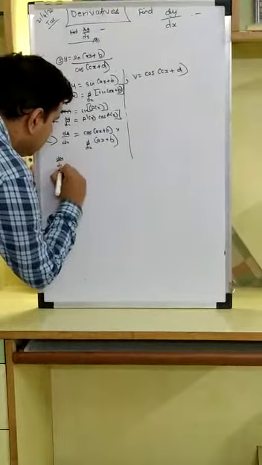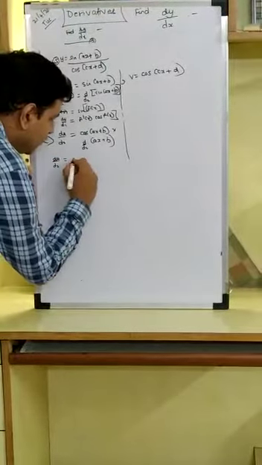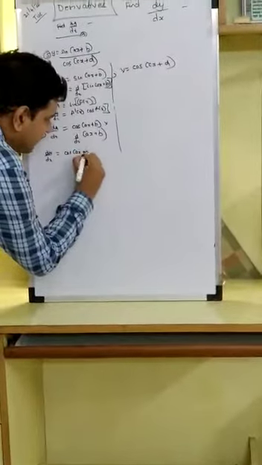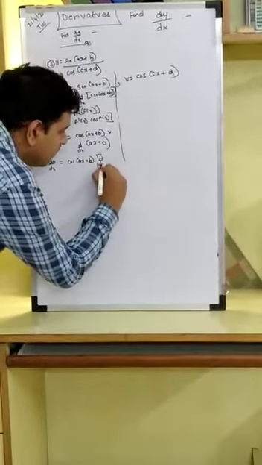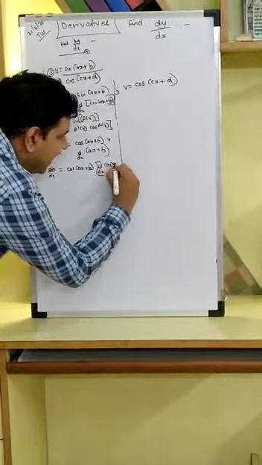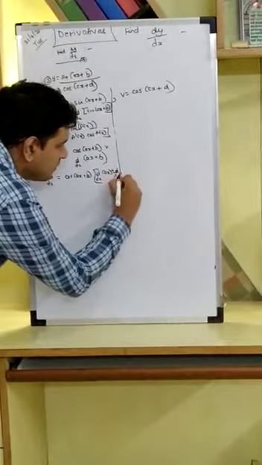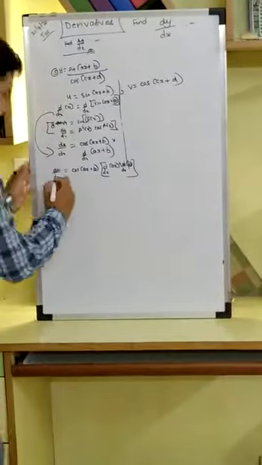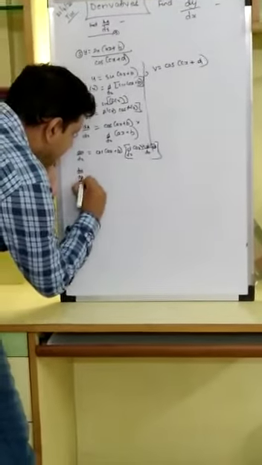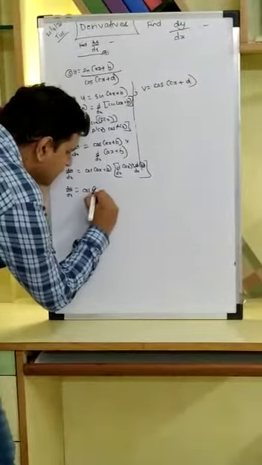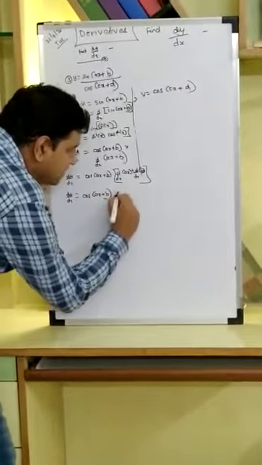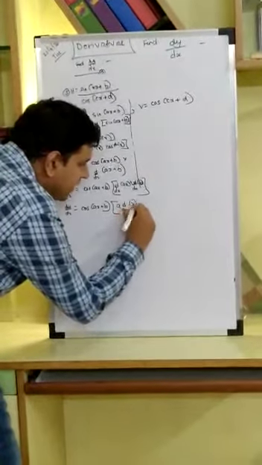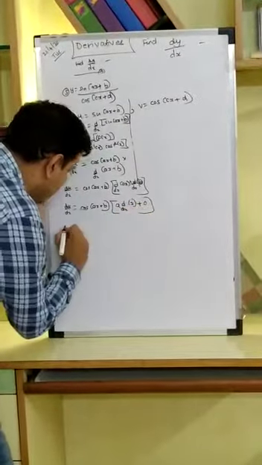Thereby, du by dx is equal to cos of ax plus b into d/dx of ax plus d/dx of b. Going ahead, du by dx is equal to cos of ax plus b into a d by dx of x plus 0.